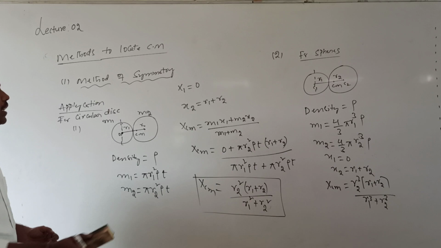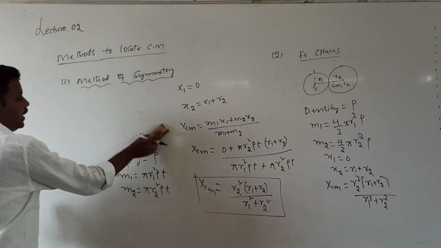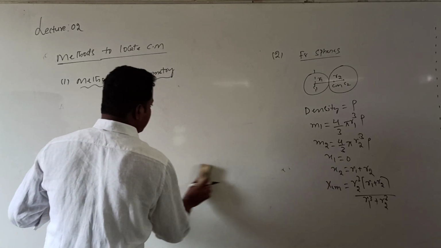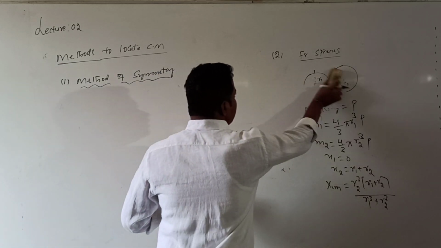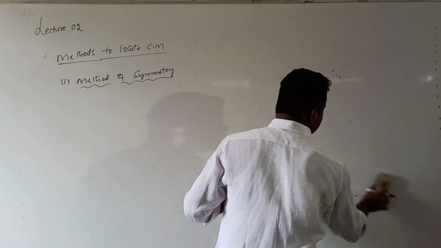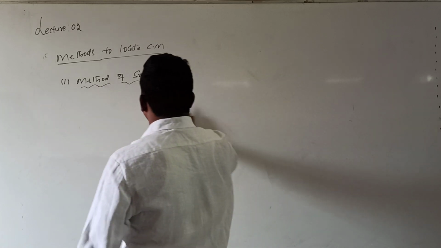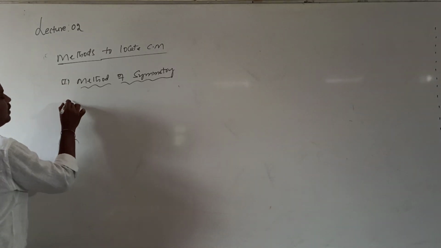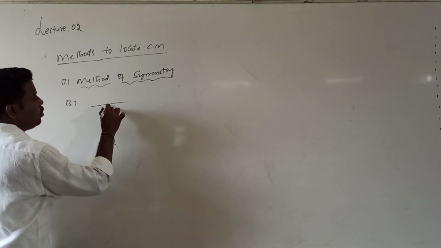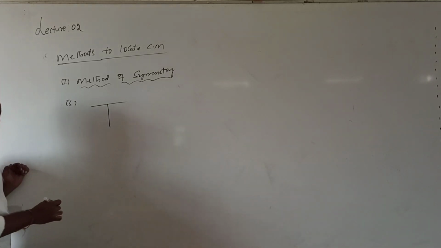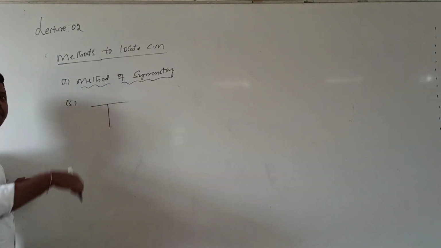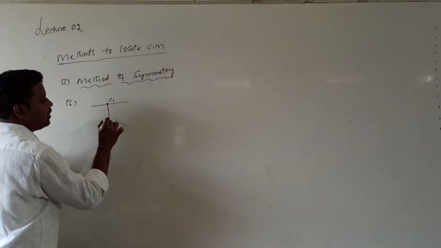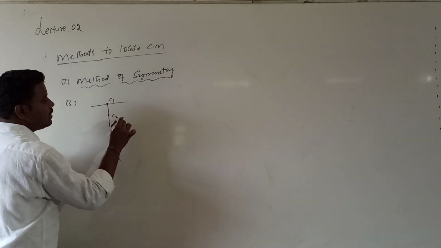Next, the third application, in this method of symmetry. Let me consider two uniform rods, each of length L, arranged in the shape of a T. This is the center of the first rod, can I call it C1? This is the center of the second rod, can I call it C2?